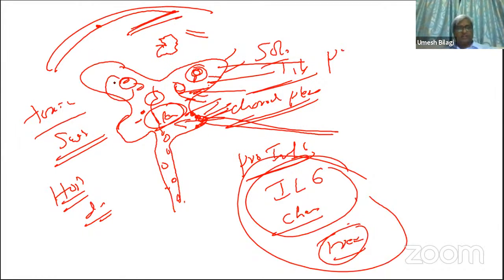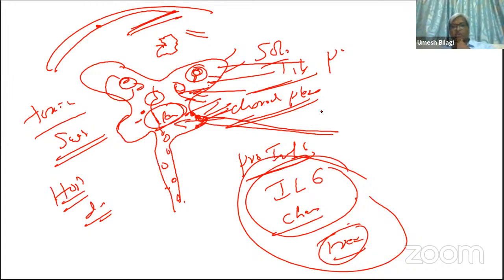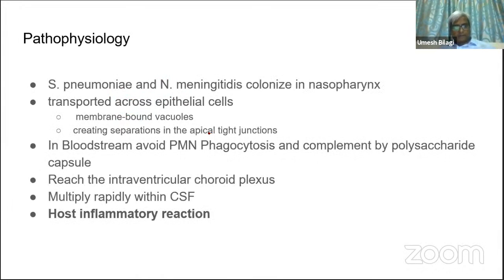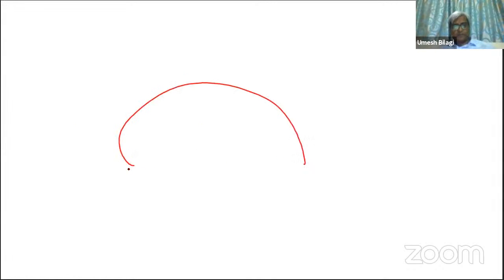So they continue to produce toxic substances, and our body's toxic substances will only worsen the problem, leading to meningitis. Now, as these things go on, it will form exudates. Suppose this is a brain, this is the skull, and this is the base of the brain.